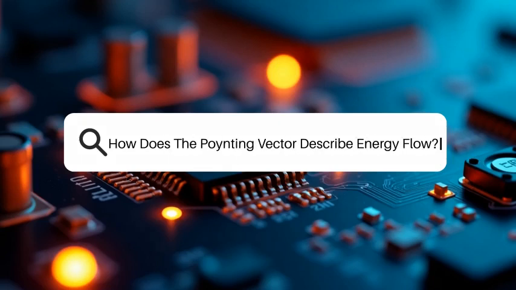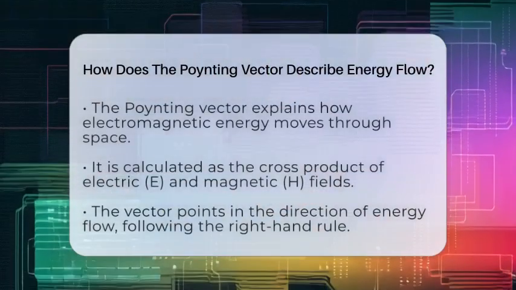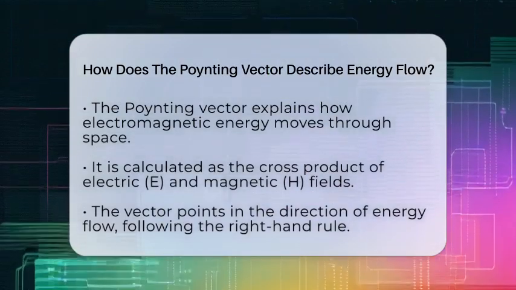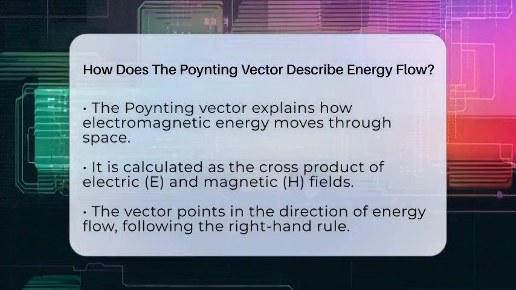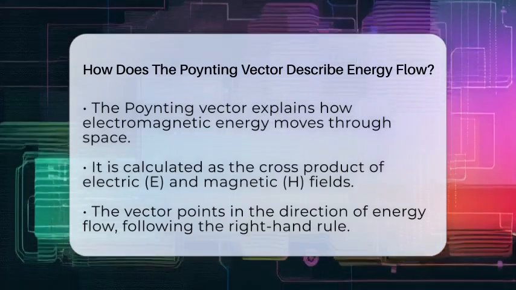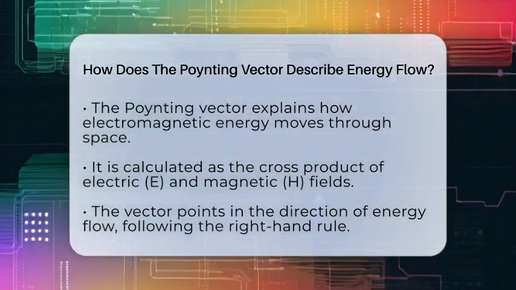How does the Poynting vector describe energy flow? Imagine a wave traveling through space, carrying energy from one place to another. How do we know which way that energy is moving and how much is passing through? That's where the Poynting vector comes into play.